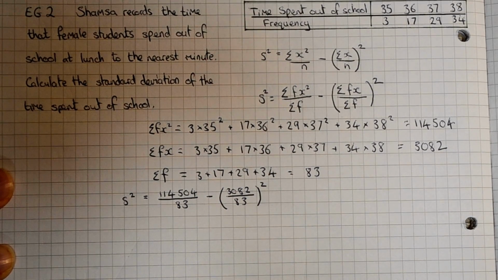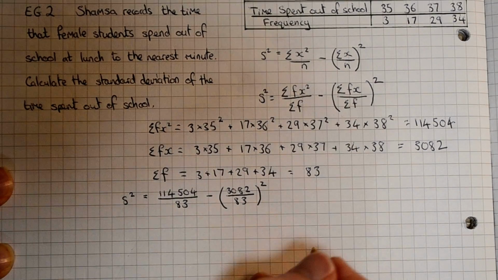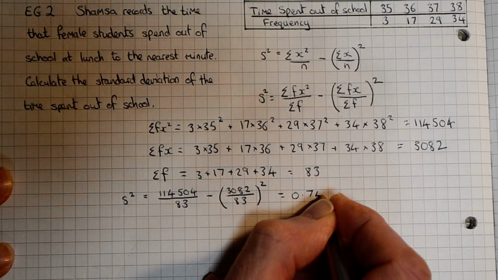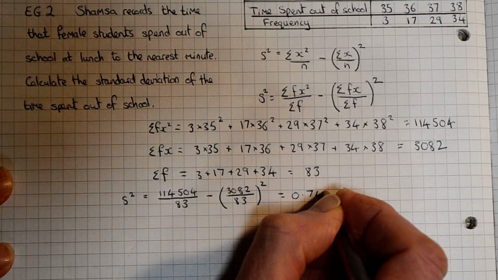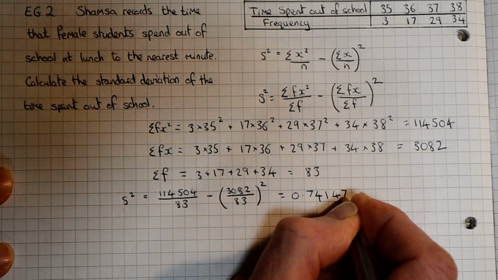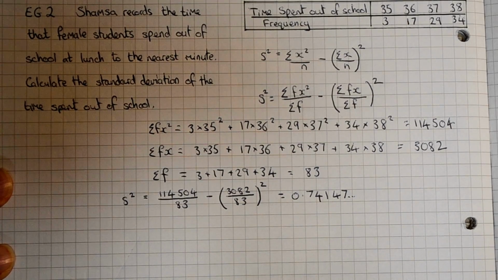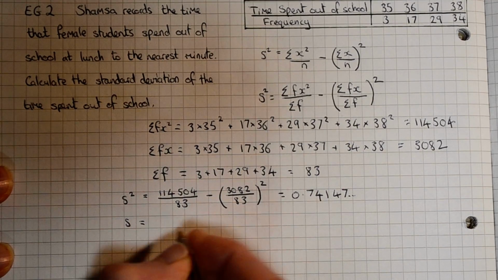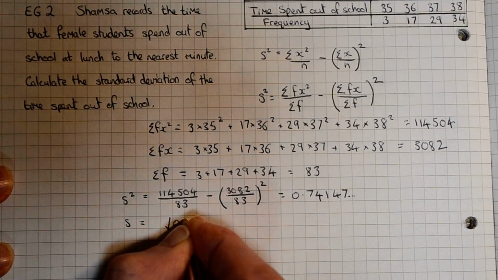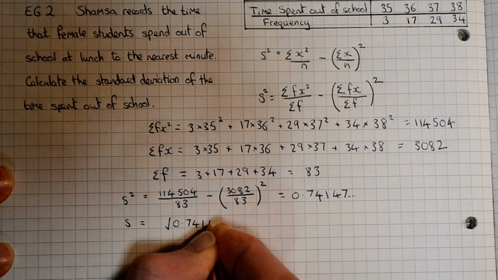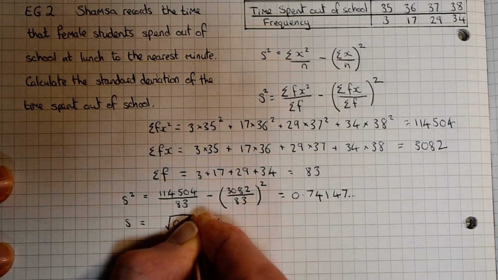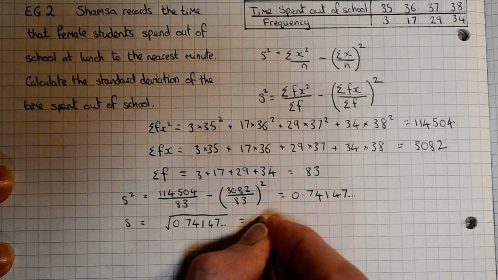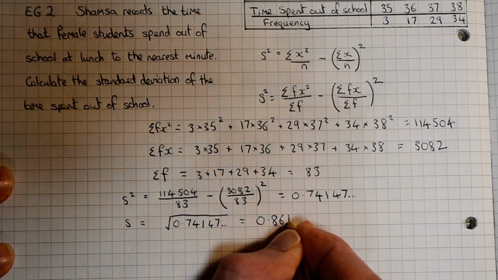Then we can just put those values into our calculator and find that that equals 0.74147 and so on. That's our variance. To find the standard deviation, we do the square root, and that equals, to 3 significant figures, 0.861.